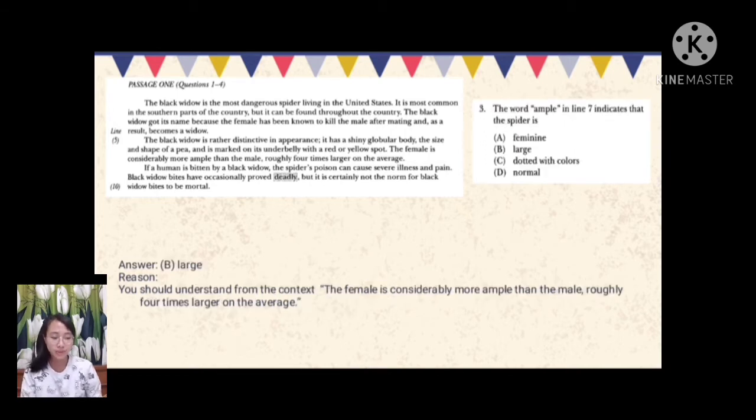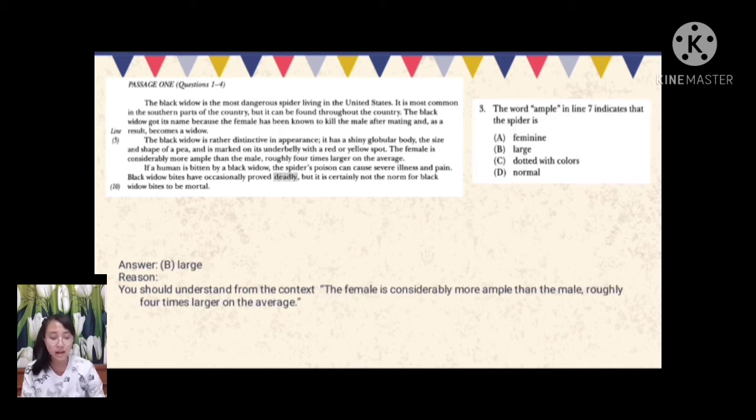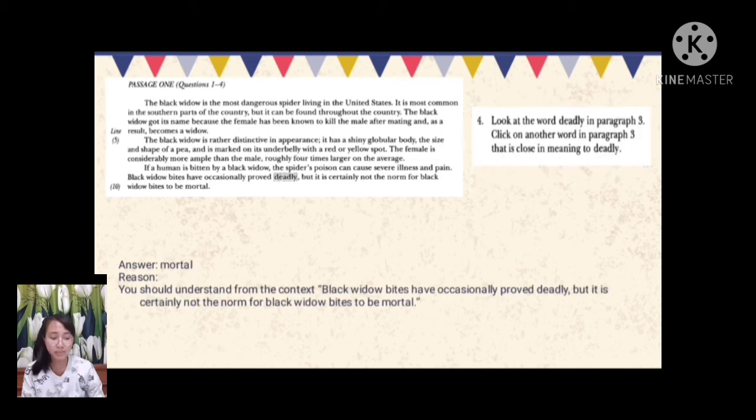Number 3. The word ample in line 7 indicates that the spider is B. Large, because you should understand from the context the female is considerably more ample than the male, roughly 4 times larger on the average. Number 4. Look at the word deadly in paragraph 3. Click on another word in paragraph 3 that is close in meaning to deadly. The answer is mortal, because you should understand from the context black widow bites have occasionally proved deadly, but it is certainly not the norm for black widow bites to be mortal.